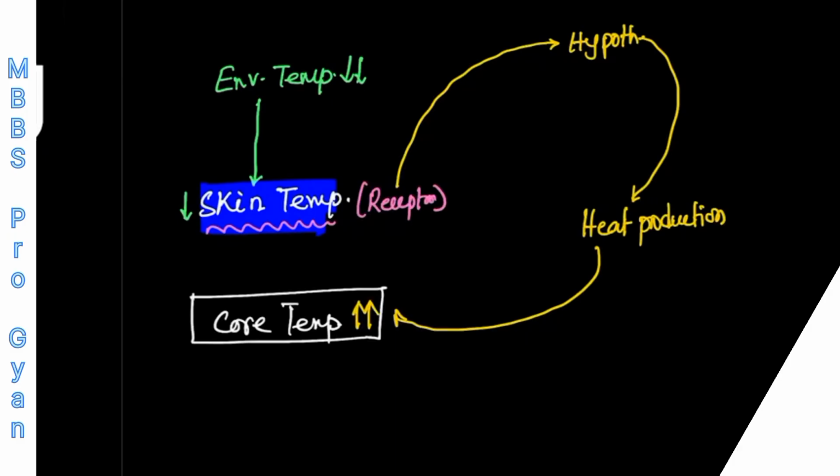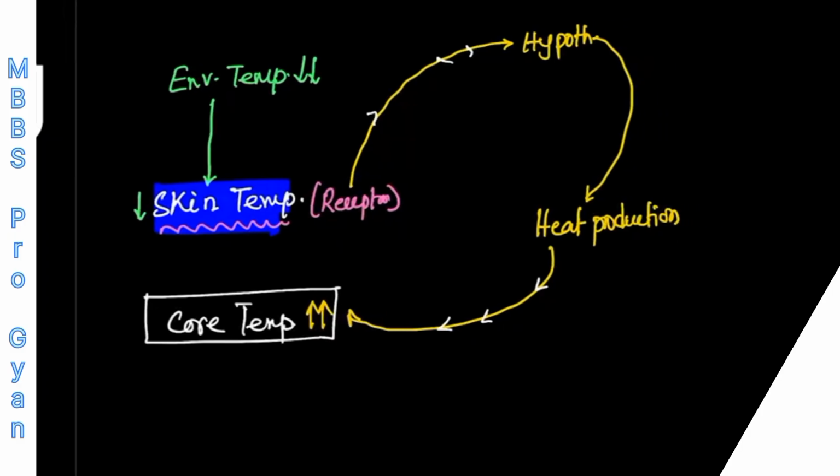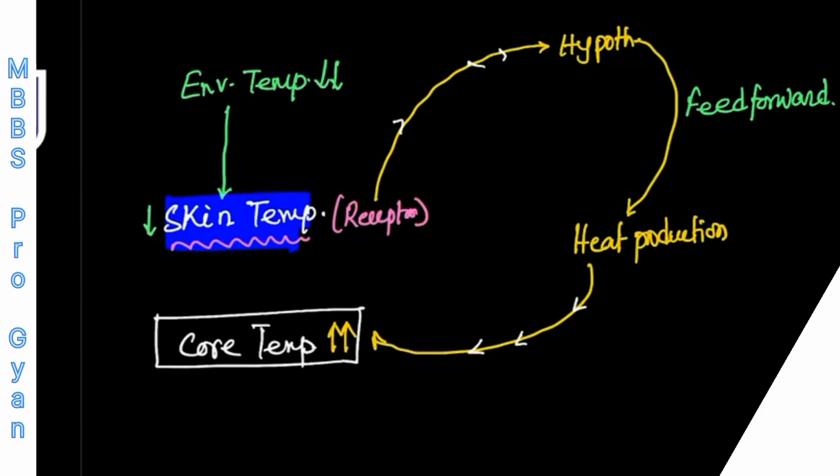So you take some anticipatory measure so that you can raise your core body temperature before the fall. That signal goes to the hypothalamus, and the hypothalamus produces heat, and that heat raises the core body temperature ahead of the fall. And this is the typical example of the feed-forward loop of thermoregulation. Getting my point?